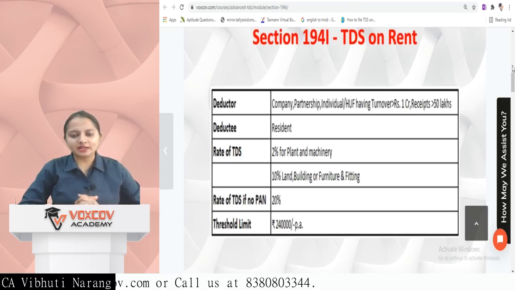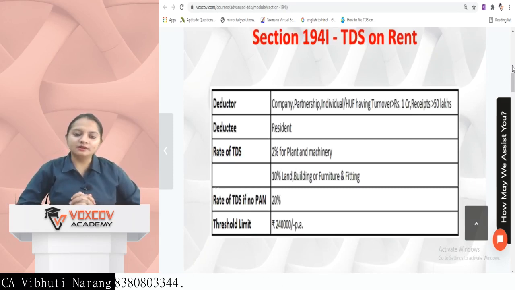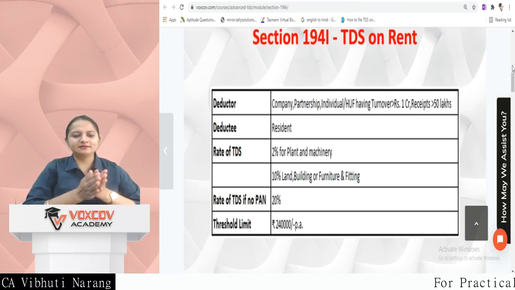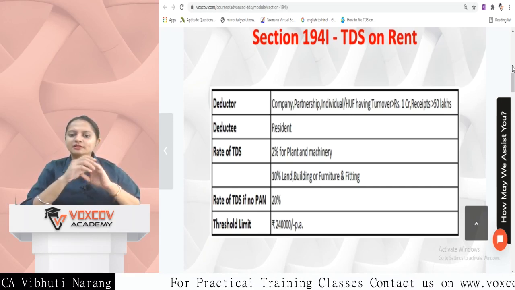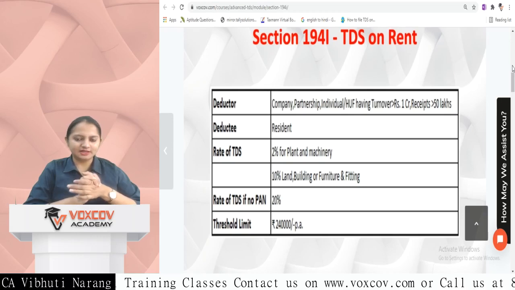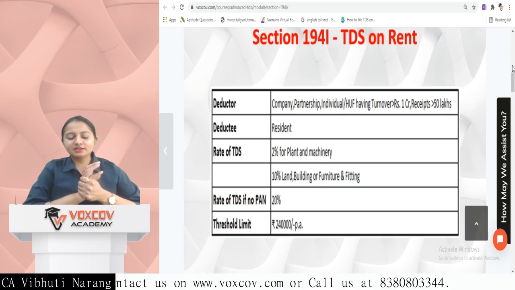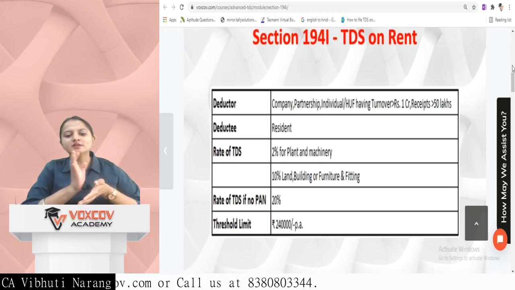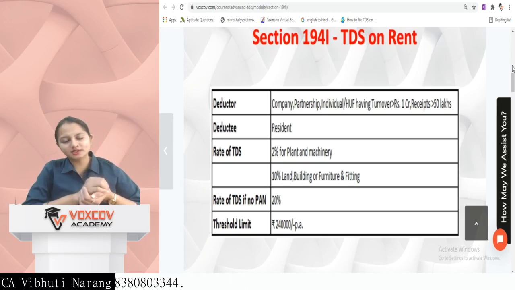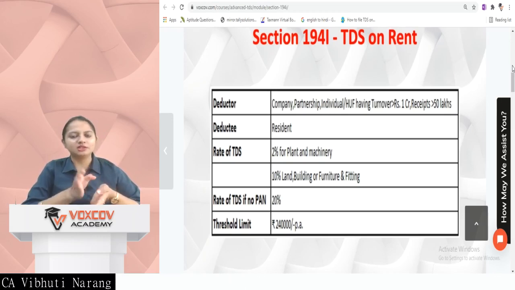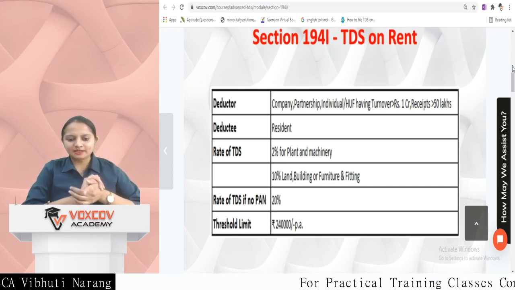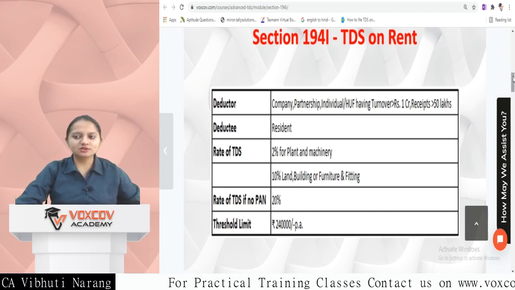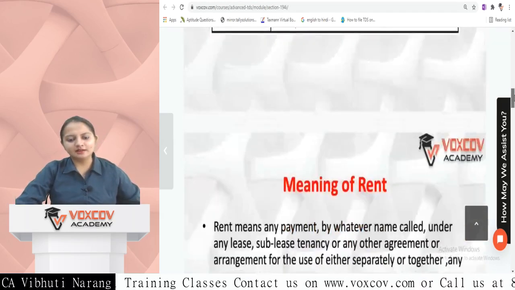Next is section 194I, which is TDS on rent. If any rent is paid to a deductee who is a resident, and the deductor is a company, partnership, individual, or HUF with turnover in the previous year, and gross receipts of 50 lakh and above. The rate of TDS is 2% in case the rent is paid for plant and machinery and 10% in case of rent paid for land, building, furniture and fixture. 20% TDS if PAN is not available. The threshold limit is 2,40,000. Now, this 2,40,000 is in aggregate.